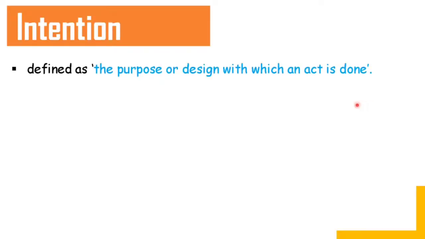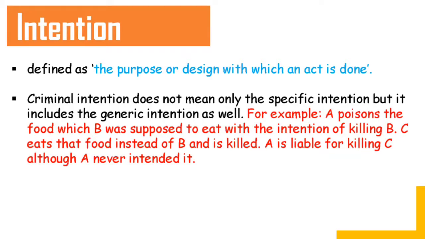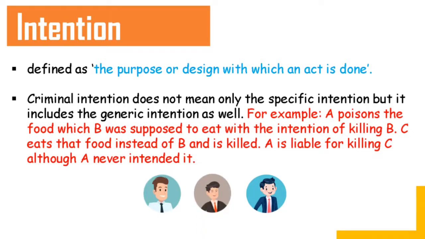Intention is basically defined as the purpose or design with which an act is done. Second thing is criminal intention does not just include specific intention but also includes generic intention. The best example: there are two people, A and B. Now A prepares a food and poisons that food with the intention of killing B. Now the third person, C, comes and eats that food, and A did not intend to kill C, but eventually C died. Now what is gonna happen? Should we not punish A because he wanted to kill B? So we need to punish A, because criminal intention does not include just specific intention but also includes generic intention as well.